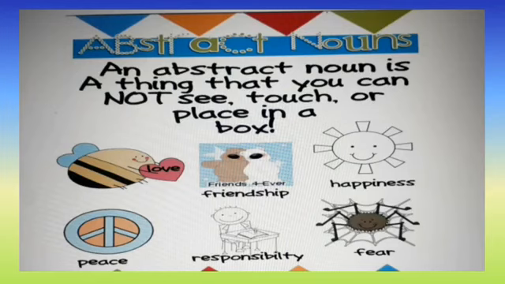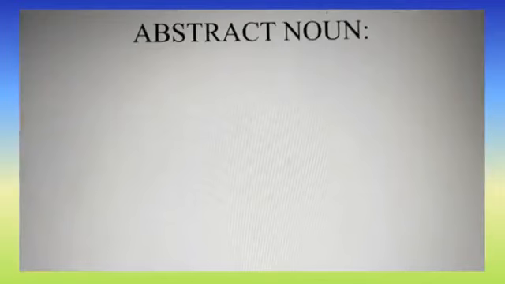So an abstract noun is a thing that we cannot see, touch, hear or smell. So it's only the feeling. You can feel this noun. Now some examples for abstract noun.